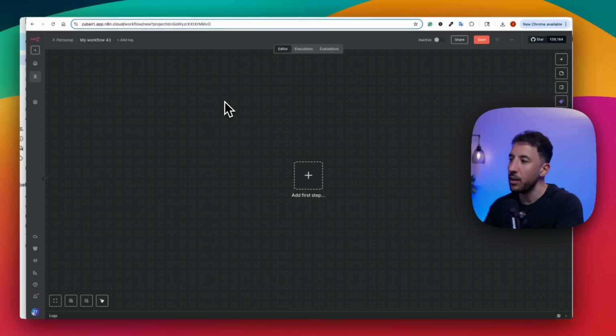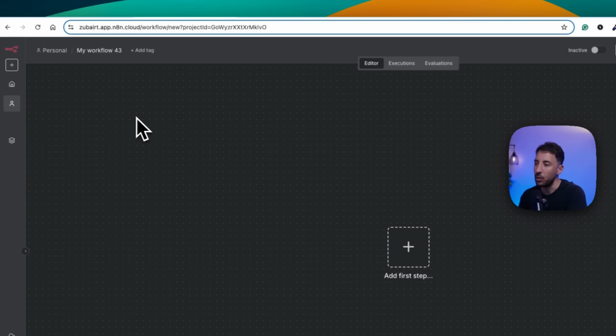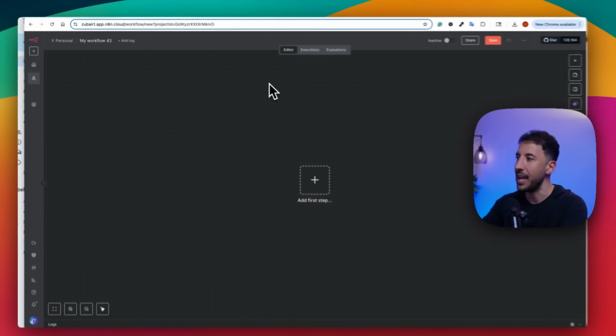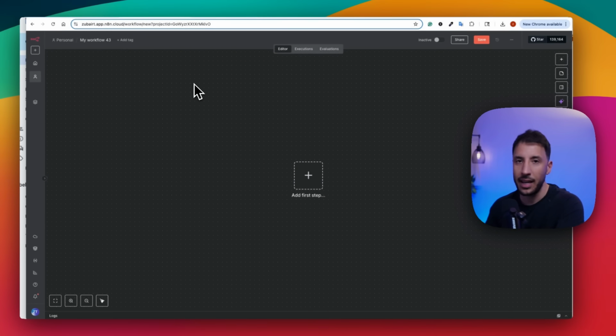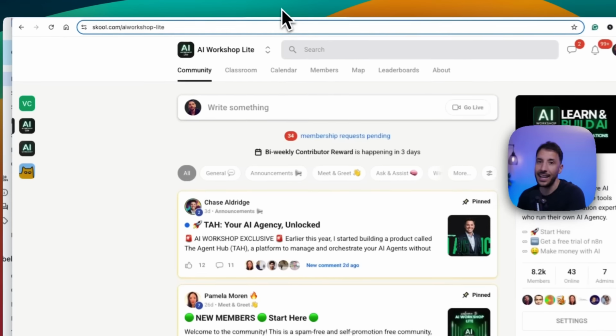All right, so first we're going to go ahead and bring over this workflow. I'm going to show you exactly how to do that. If you're not familiar with n8n, go ahead and sign up for a free account. The link is in the description. Once you click create your account, you're going to click on create workflow and you're going to be right here in this blank canvas. One of the best things about n8n is the fact that you can actually import JSON files. So let's go ahead and download our JSON file for our backend n8n AI agent.